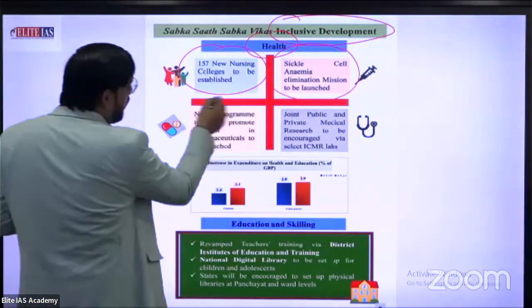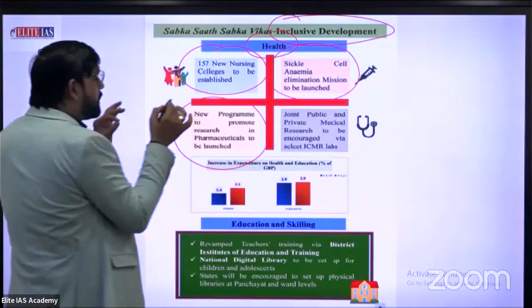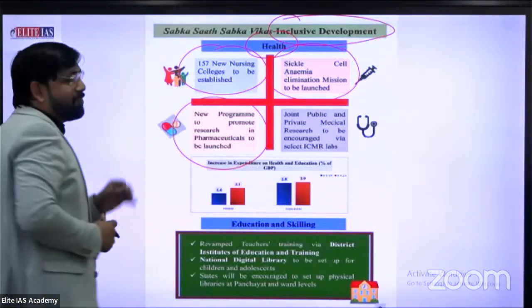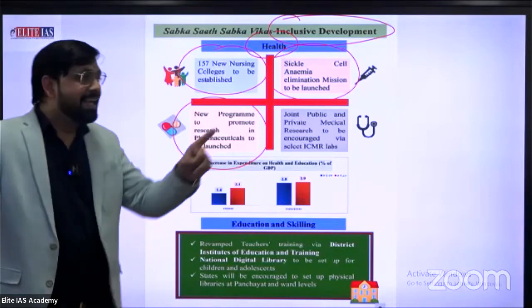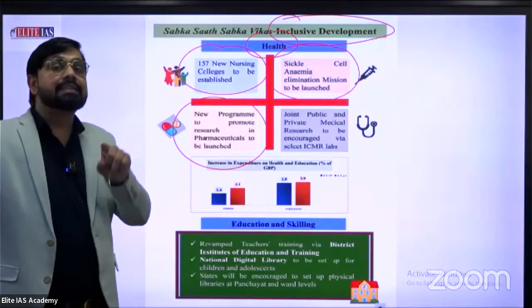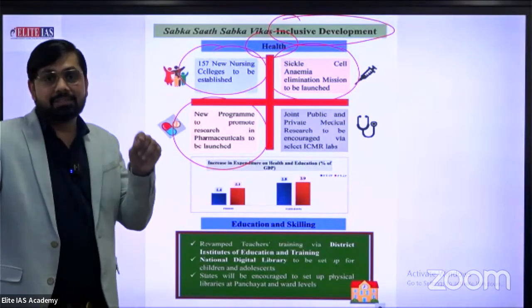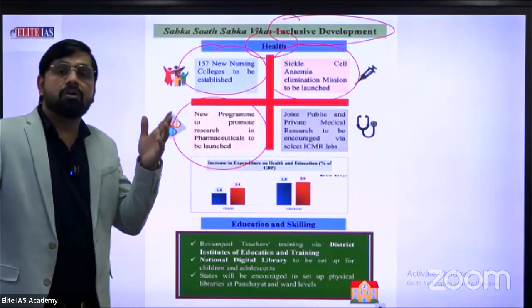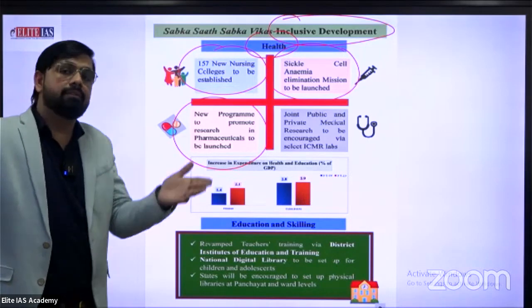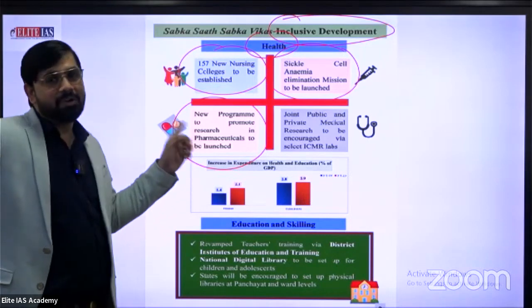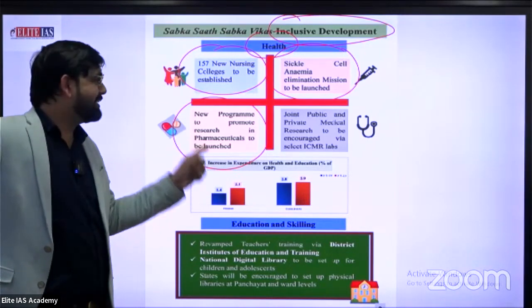Next, a new program to promote research in pharmaceuticals to be launched. This is the upcoming responsibility of the government. In case of COVID-19, you just see the preparation of the Indian health section in the first wave and second wave. That's why this is the homework of the Indian government, especially in the health section.